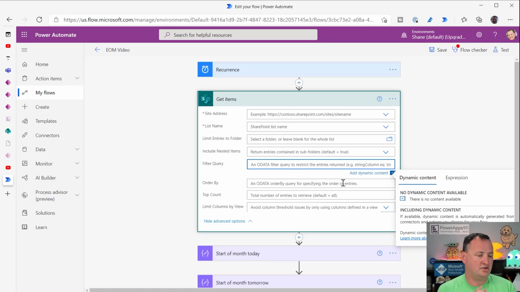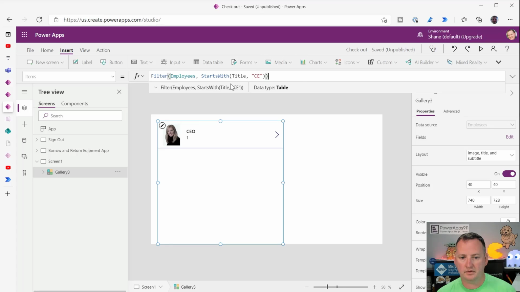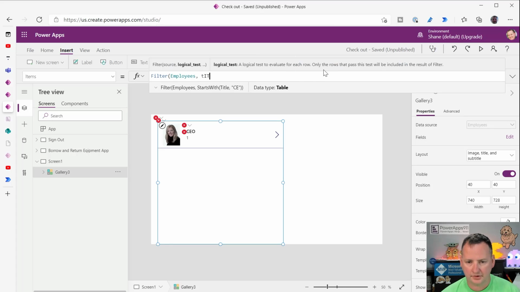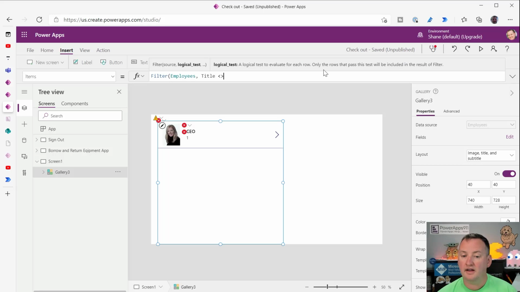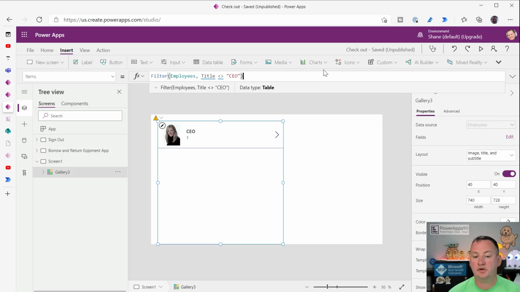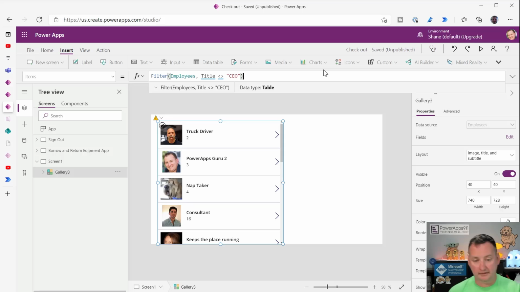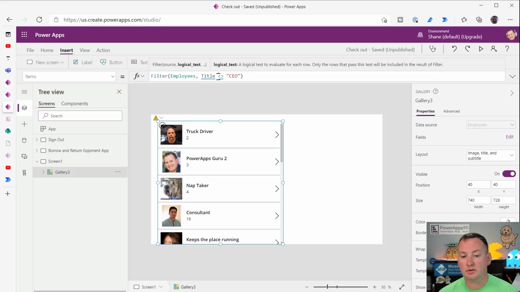I see one real quick on the bottom of the chat that was easy for me. It seems that the not equal sign, right? So over here on the SharePoint side, it said filter. So if we want to filter everything but Nicole, right? We could say we want to filter where title not equal to CEO. And so that is not delegable. I mean, right, we're getting results because delegation, my list is small, but that is not a delegable query. Unfortunately, there is no way to do not equals in a delegable manner.